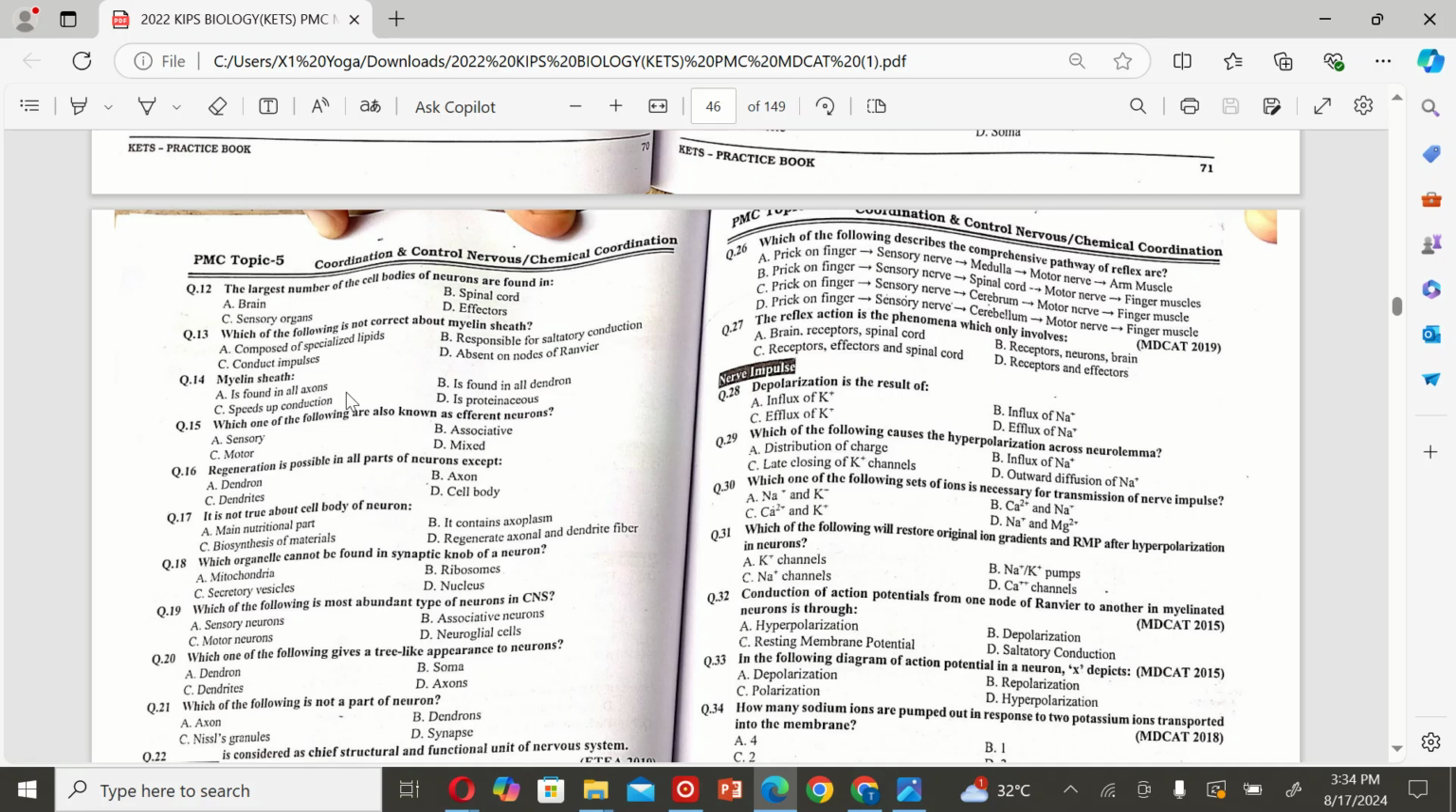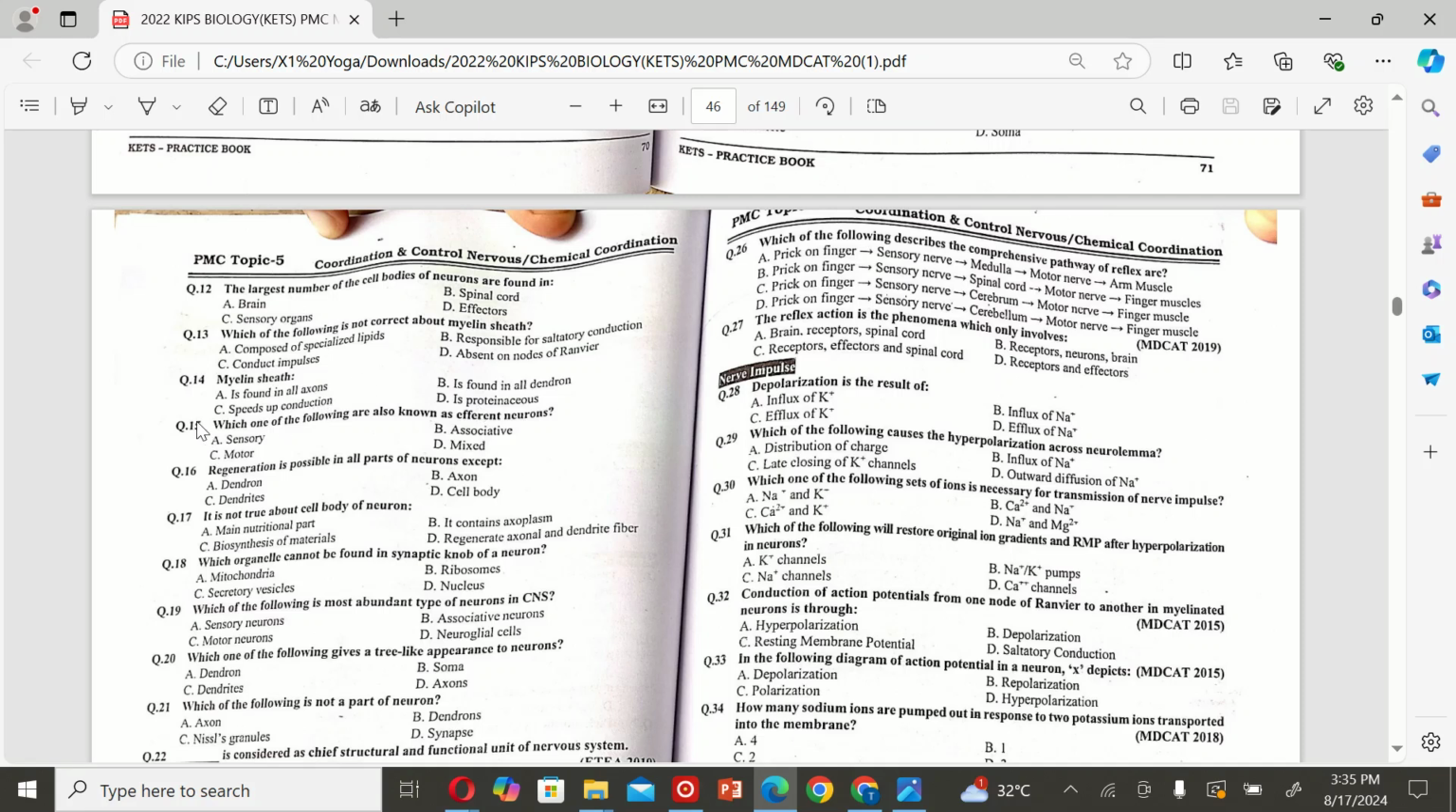Conduct impulses. The next MCQ is: myelin sheath A. is found in all axons, B. is found in all dendrons, C. increases speed of conduction, and D. is proteinous. So the correct option is C.